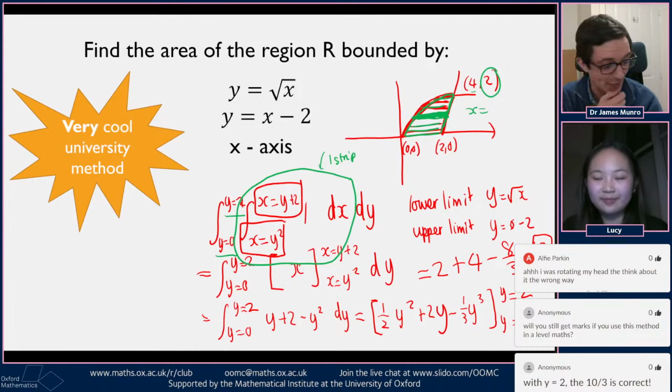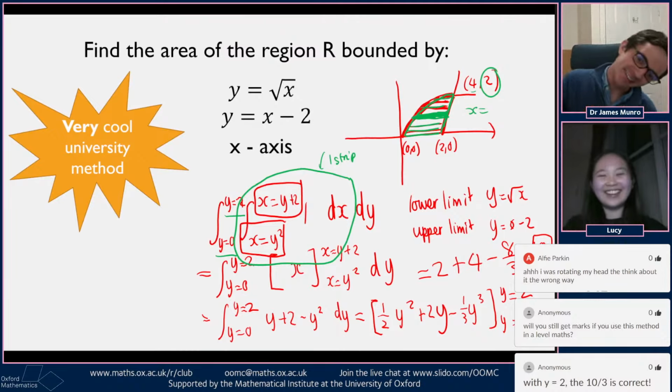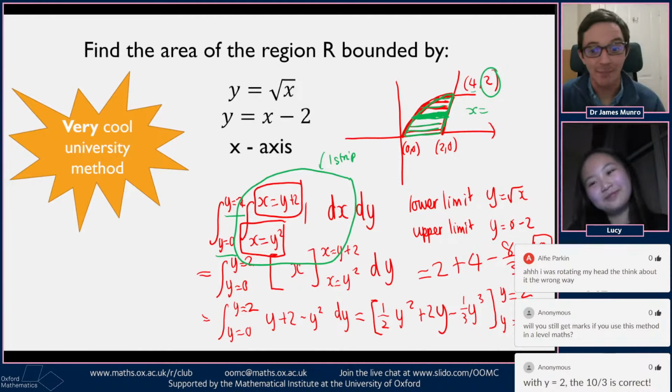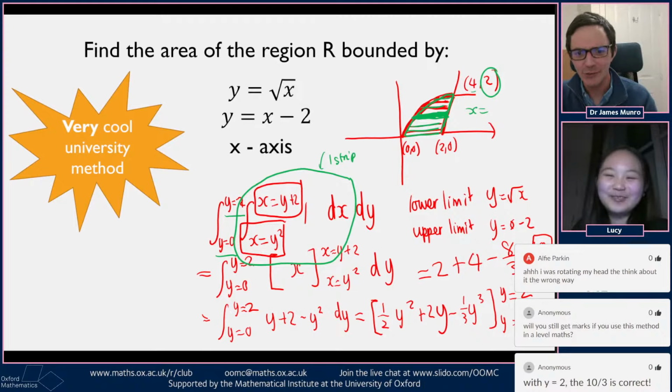Somebody's asked if they can get marks for doing this in A-level maths. Yeah. Alfie says I was rotating my head the wrong way. Okay. I'm trying to match it in that. I've got to do that. There we go. Everything makes sense now. Okay. Very cool university method.